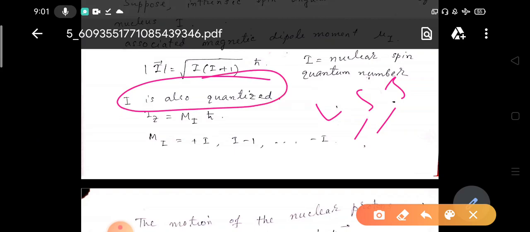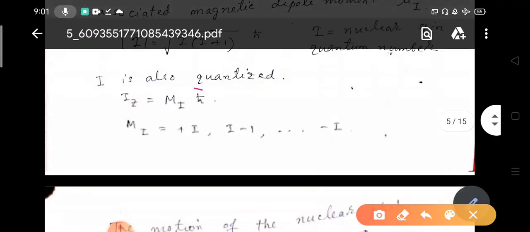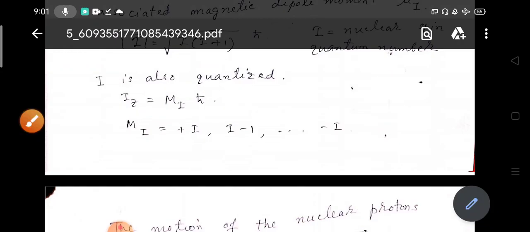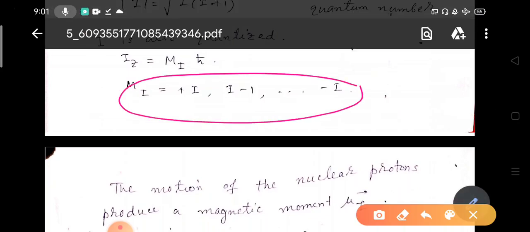The quantization rule is Iz equals Mi into h cross, where we are thinking that the magnetic field B is along the Z direction. Now this Mi can take values from plus I to minus I.